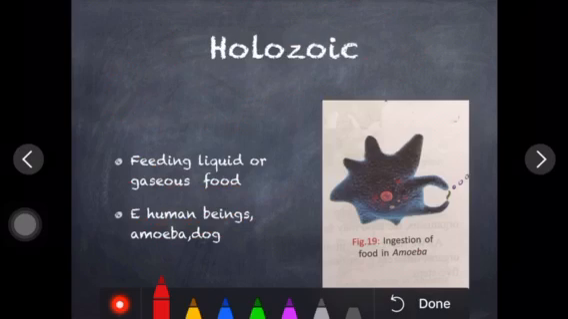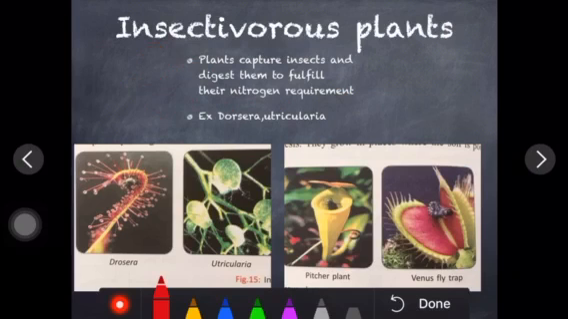Third is holozoic. Holozoic organisms take liquid or gaseous food. It means those who take complex food and break it down into a simple form, they digest food, like us. A human takes complex food, then digestion works in the body and turns it into a simple form. So this is called holozoic nutrition. Human beings, amoeba, dog, cat and many more are examples.